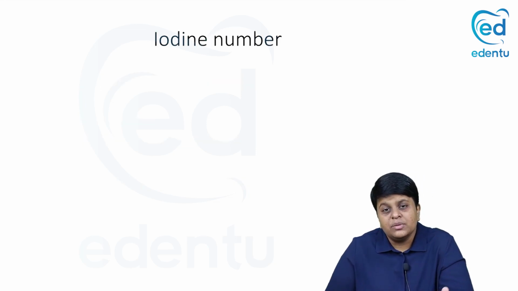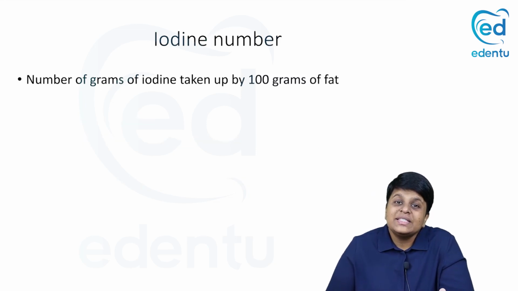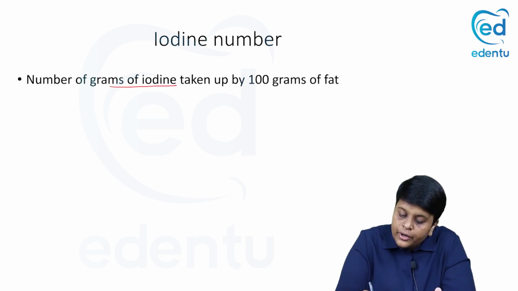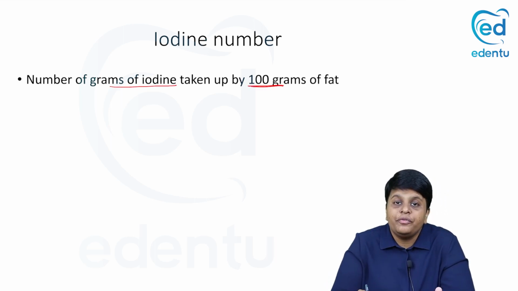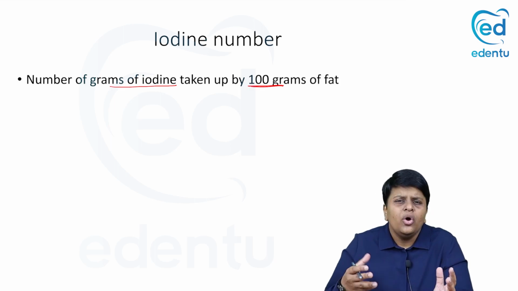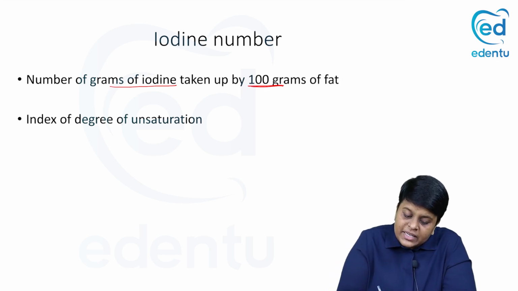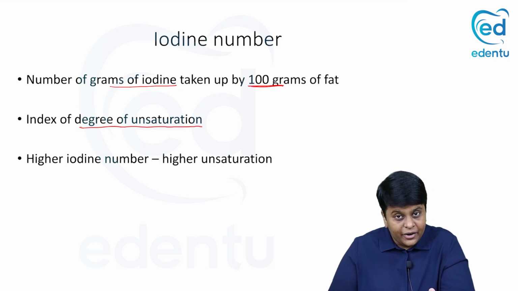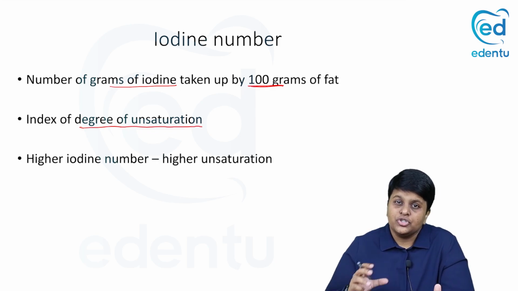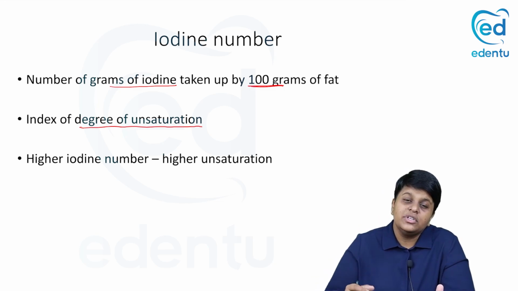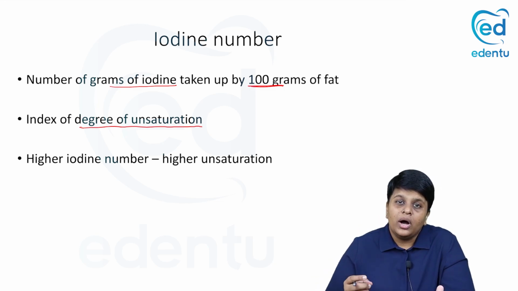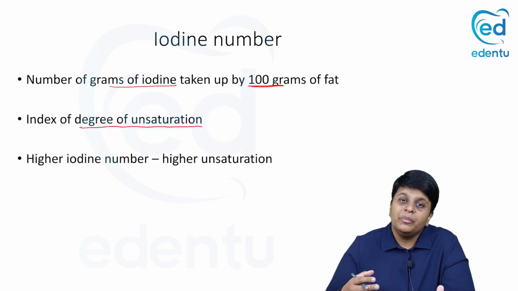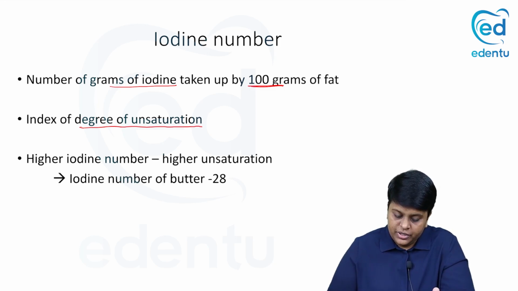Then we have another concept which is iodine number. This is nothing but the number of grams of iodine taken up by 100 grams of fat. What does this number signify? It is an index of the degree of unsaturation. Unsaturation is the presence of double bonds. Higher the iodine number, higher the unsaturation. So higher numbers you get for this particular iodine number, you are going to assume that that particular lipid has more number of unsaturated fatty acids.